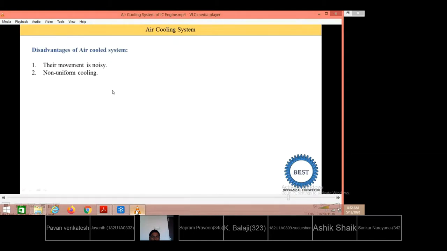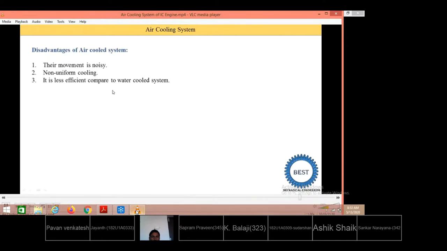But after some time it may be 4, it may be 6. That is known as the non-uniform cooling of the engine. It is less efficient compared to the water cooled engines. Why is it less efficient? We know that the specific heat of the air is lower compared to the water. So the specific heat of the air is 1.005. The specific heat of the water is 4.187.